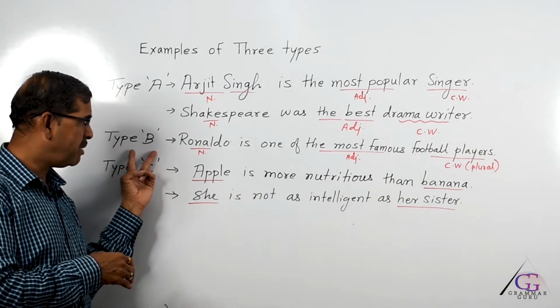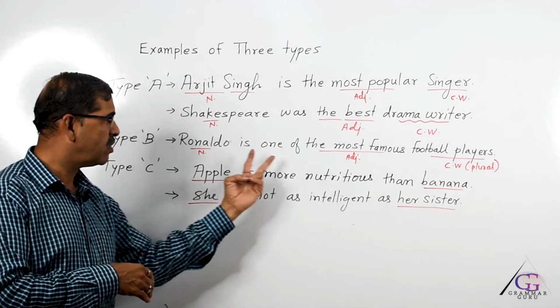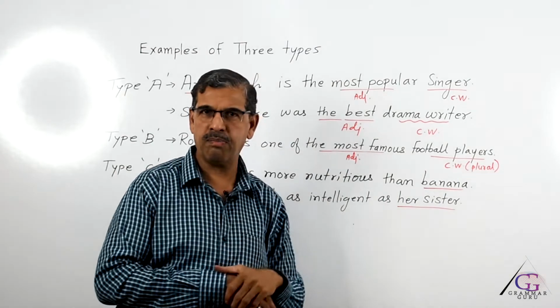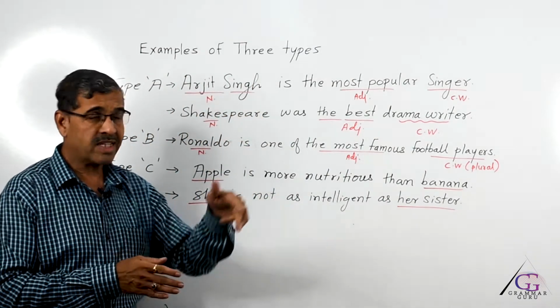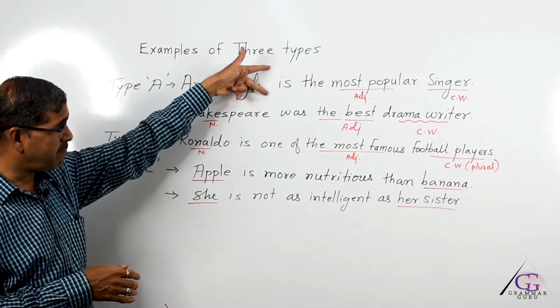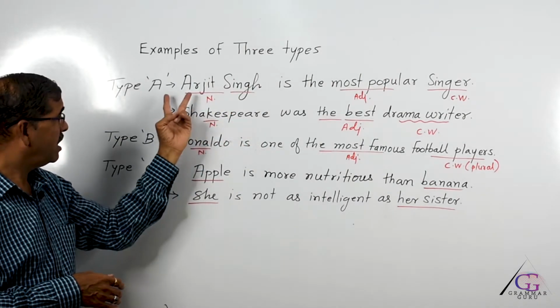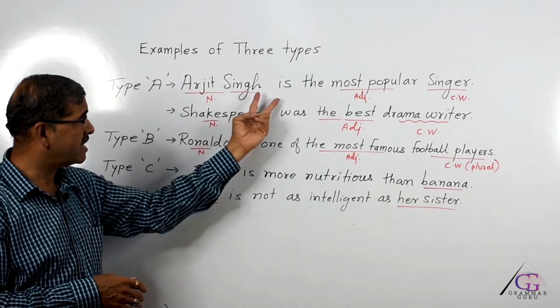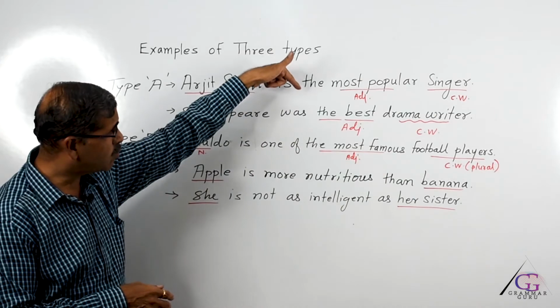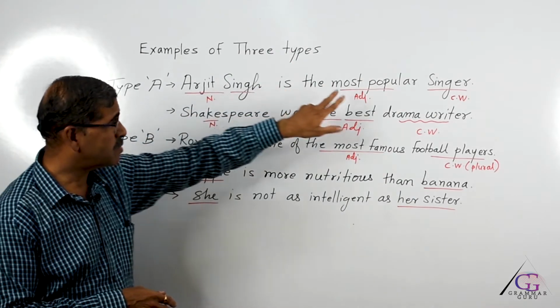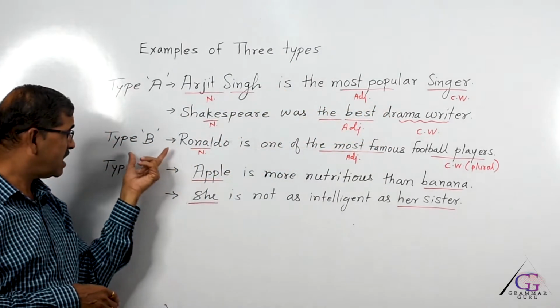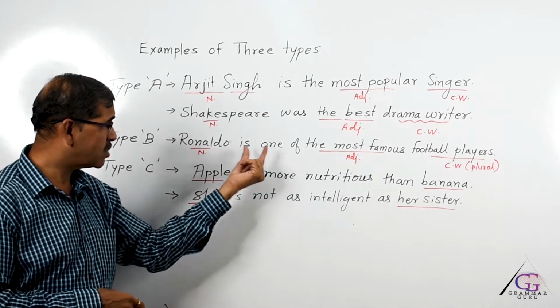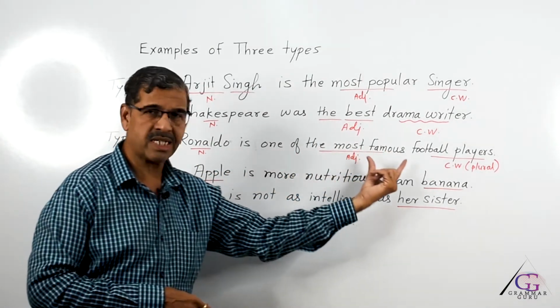Now, in type B, what we will see is the sentence Ronaldo is one of the most famous football players. So, you can see the clear difference between type A and type B over here. In type A, when the sentence is in superlative, it has only the plus most plus adjective, whereas in type B the sentence has one of the most plus adjective.